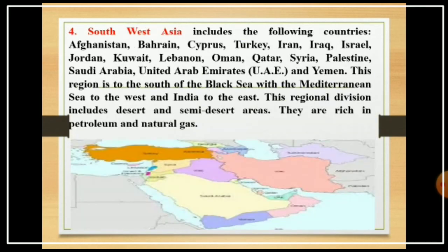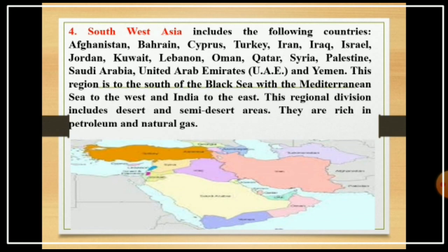Fourth regional division is Southwest Asia, which includes the following countries: Afghanistan, Bahrain, Cyprus, Turkey, Iran, Iraq, Israel, Jordan, Kuwait, Lebanon, Oman, Qatar, Syria, Palestine, Saudi Arabia, United Arab Emirates or UAE and Yemen.